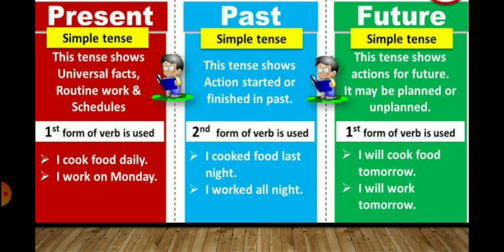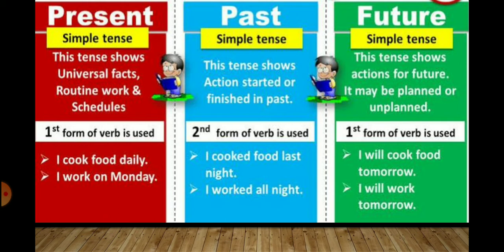Now here let's find out what is the meaning of present tense. Simple present tense shows universal facts. All the facts that are true, like the sun rises in the east. These are all universal facts. Routine work, the day-to-day work that we do and the schedules that we follow. First form of verb is used. When we talk about present tense, we always use the first form of verb. Like you can see, I cook food daily. I work on Monday. So these are examples of present tense.